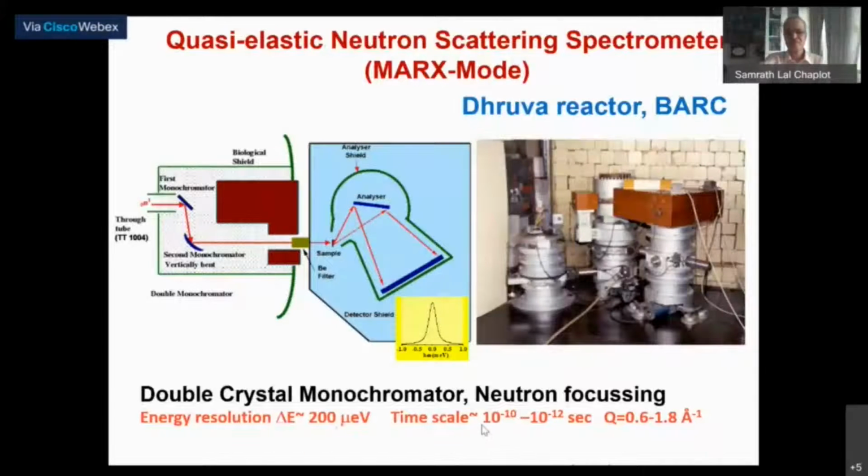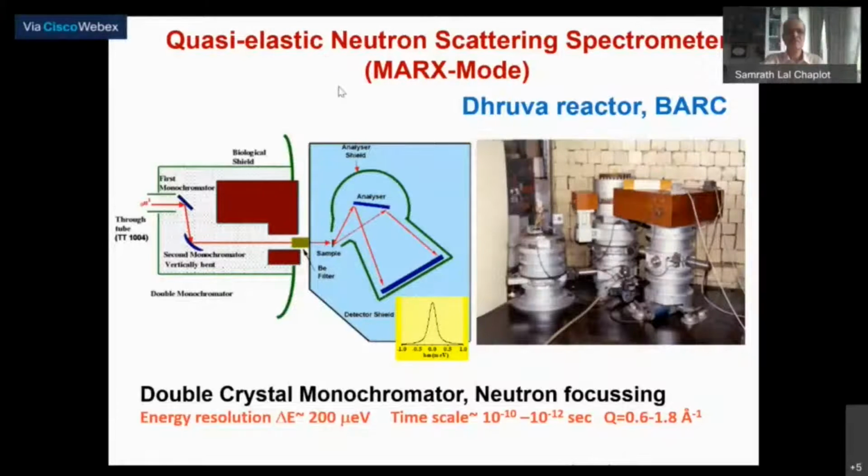The stochastic dynamics in the range of 10 nanoseconds to a picosecond or of that order can be studied, with the corresponding Q values. Of course, when the neutron energies are small, the corresponding wave vectors are also small, and so these wave vectors are only 1 to 2 Angstrom inverse, unlike what you need for diffraction, for crystal structure analysis, or other kinds of structures. So this range is limited. We will see its repercussions as we move on.